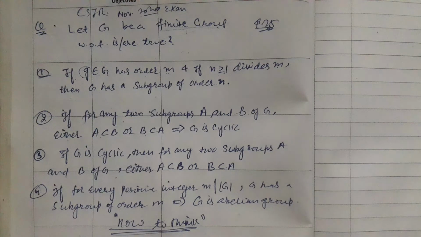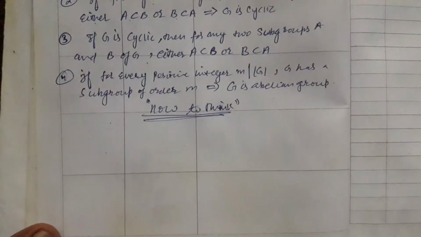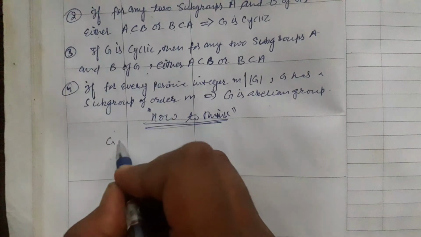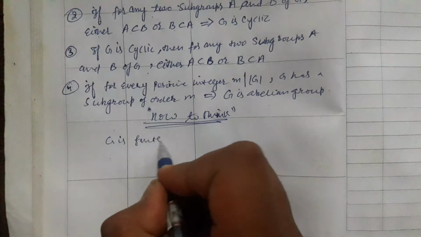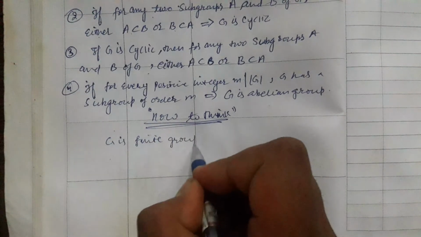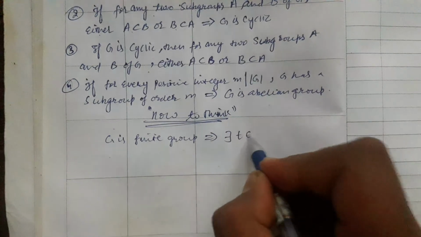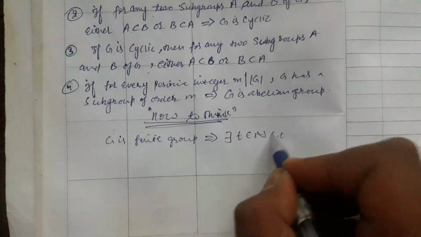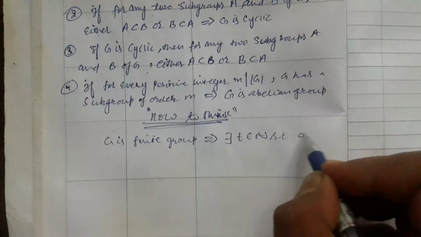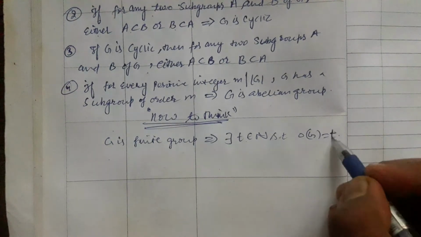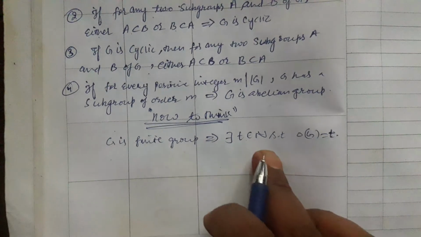Option 1 says, since we are given that G is a finite group, this implies that there exists some t in the natural numbers such that the order of G is t. This is just the definition of a finite group.